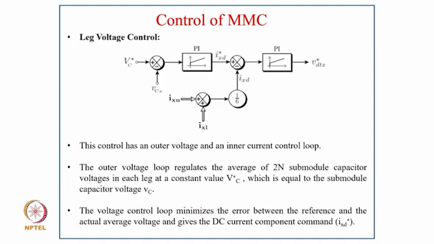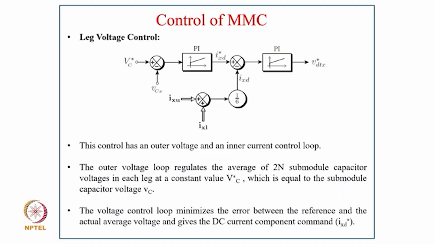And now it is coming to the leg voltage control. For leg voltage control, we have VC star and VCX. The error goes to the PI control, which gives IXD star, and similarly IXU added with IXL divided by 6 gives IXD, both taken as a difference. The error goes to the PI control, which gives the Vdtx star.